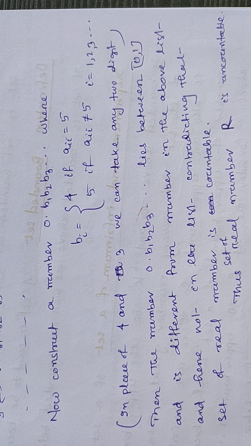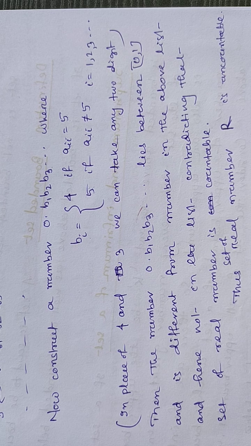Then this new number 0.b1 b2 b3 is a fractional and positive number, so it lies between 0 and 1, and is different from all the numbers listed above.